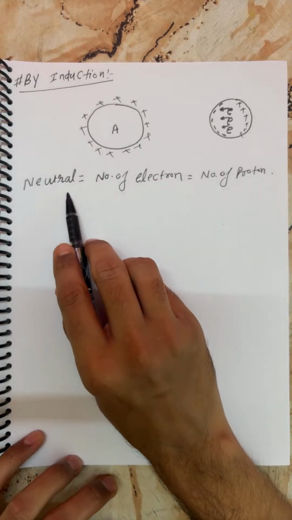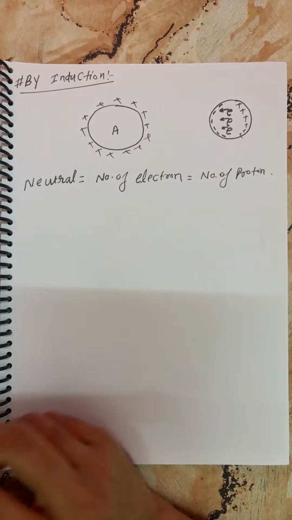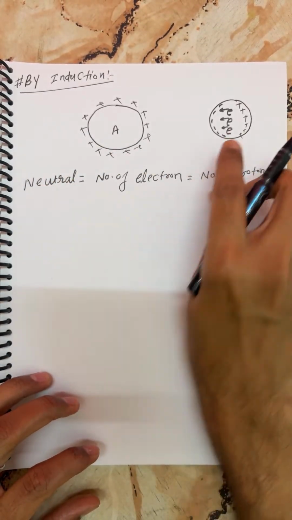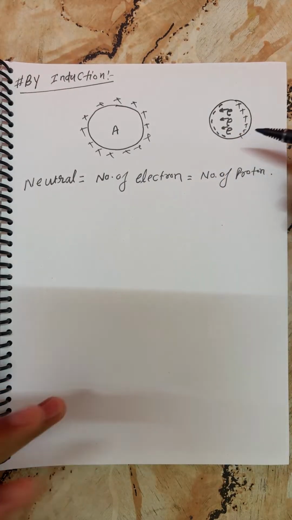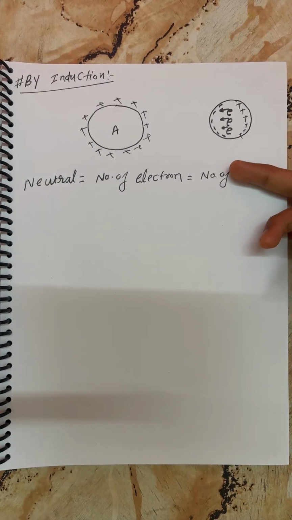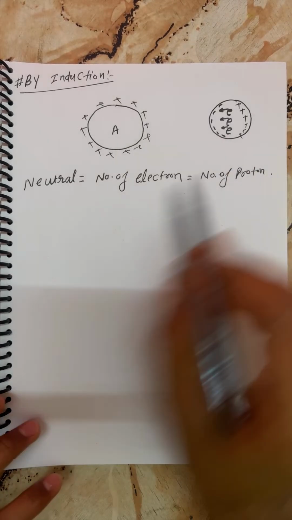So, neutral body here. This is the way we can charge the body. But keep in mind, in the induction process the net charge will be zero. Why? Because the body initially remains in a neutral equilibrium.